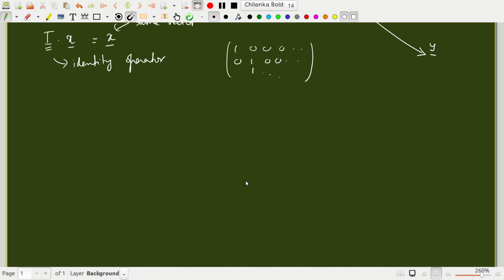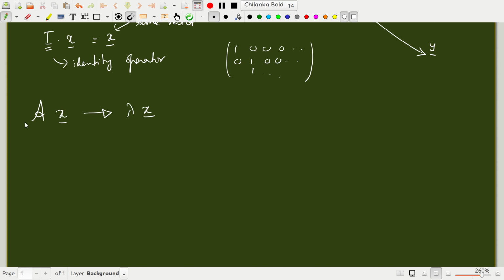Now we are going to ask a question: is there a special non-trivial operator? Put another way, if you have an arbitrary operator A, which is not an identity operator or a multiple of the identity operator, can this operator operate on some vector x and give rise to the same vector x times a multiple, that multiple being some scalar?